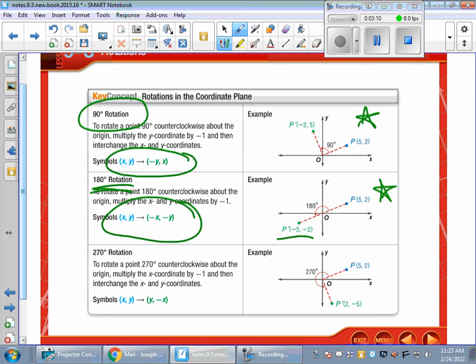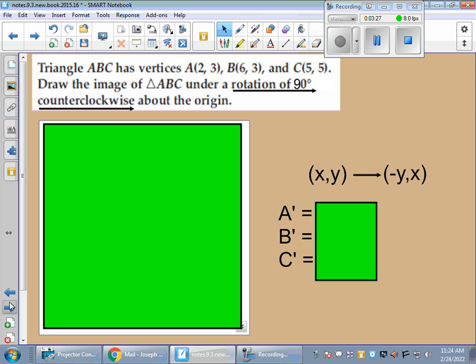270 counterclockwise rotation right here. You're going to take your (x, y) and make it (y, -x). So if you take (5, 2) right here and you go 270 counterclockwise, it goes this way, which is the same as 90-degree clockwise, and you would end up with (2, -5). That's a phenomenal example. Really enjoy that one.